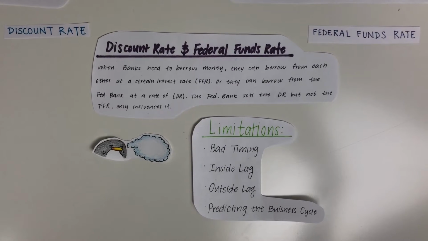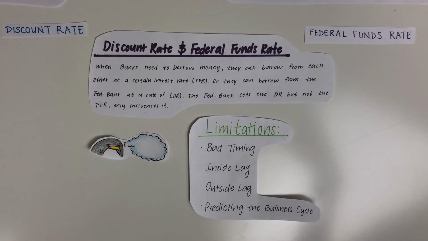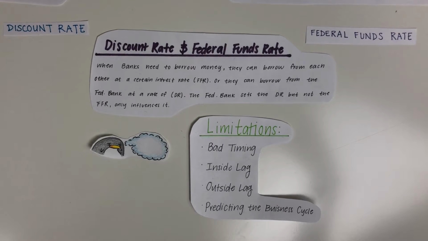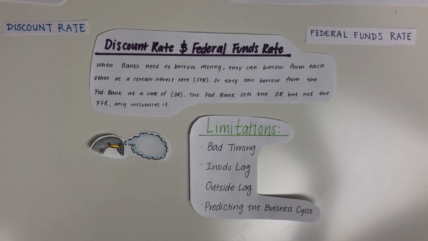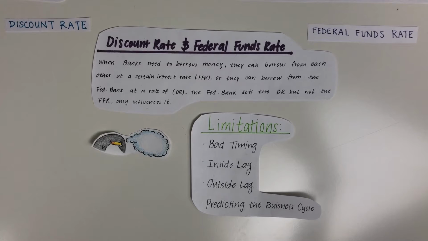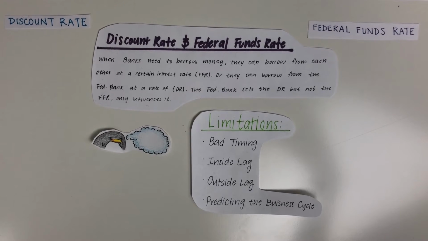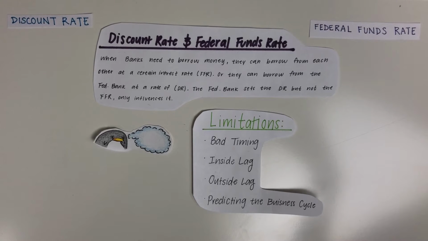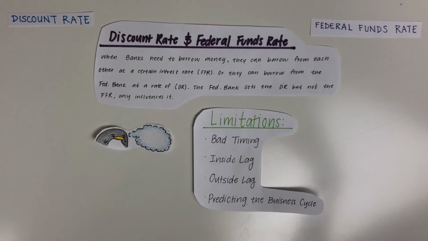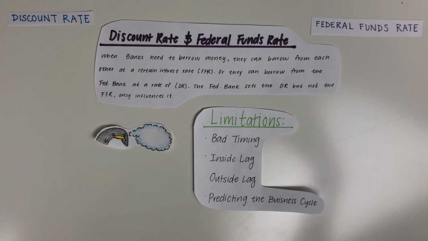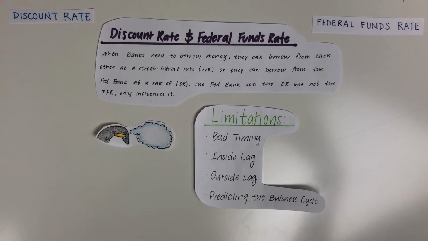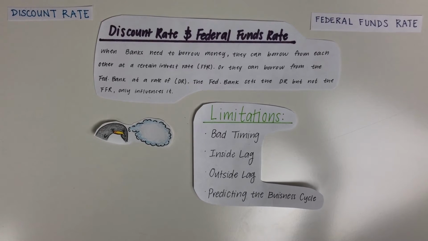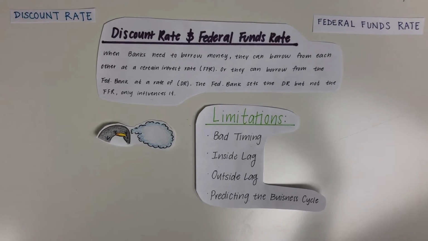Another tool they use is the discount rate or the federal funds rate. When banks need to borrow money, they can borrow from each other at a certain interest rate, which is the federal funds rate, or they can borrow from the federal bank with a rate of the discount rate. The federal bank sets the discount rate, but not the federal funds rate. It only influences it. Some limitations to monetary policy are bad timing, inside lag, which is the time it takes to recognize a problem, outside lag, the time it takes to affect, and predicting the business cycle.